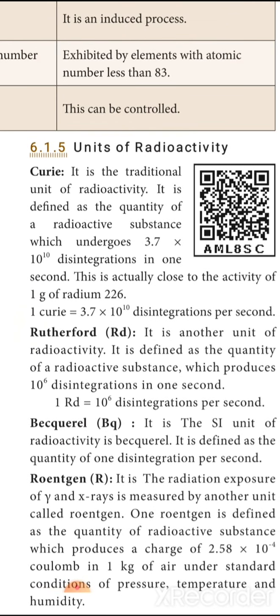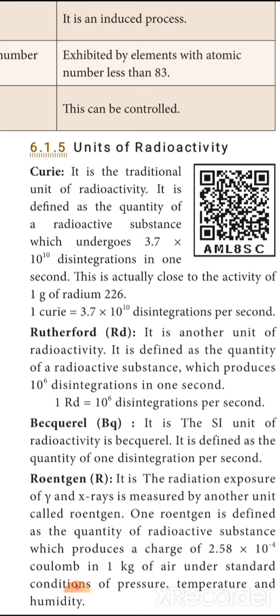In this way, artificial radioactivity has been processed. Units of radioactivity: Curie, Rutherford, Becquerel, and Roentgen. These are all scientists who worked on radioactivity. Curie is a traditional unit of radioactivity. It is defined as the quantity of radioactive substance which undergoes 3.7 into 10 power 10 disintegrations in 1 second. This is close to the activity of 1 gram of radium-226. 1 Curie is equal to 3.7 into 10 power 10 disintegrations per second.